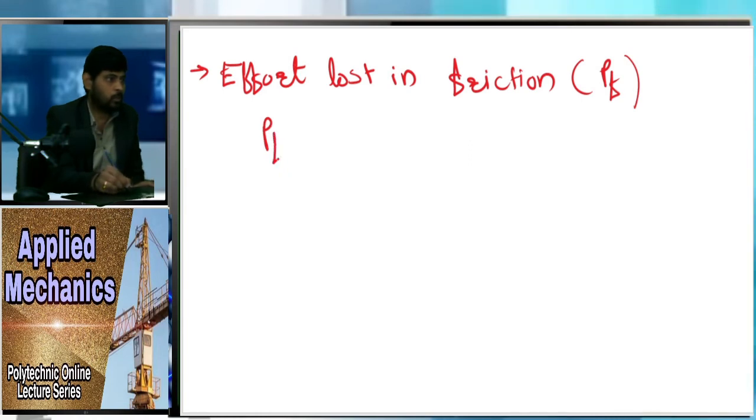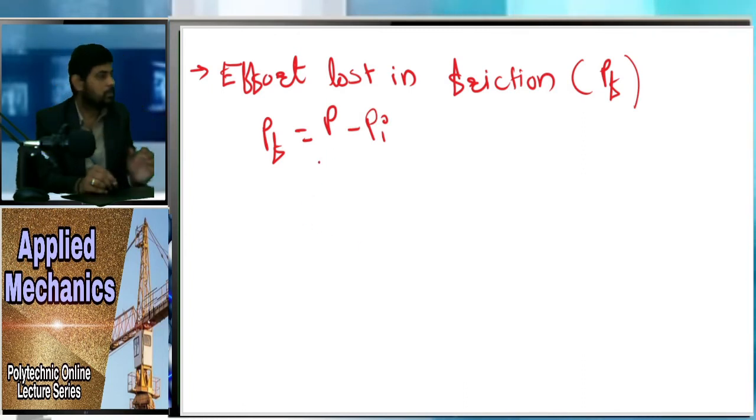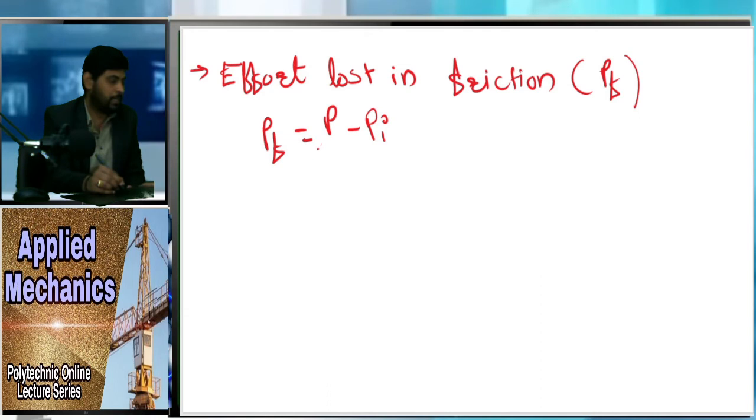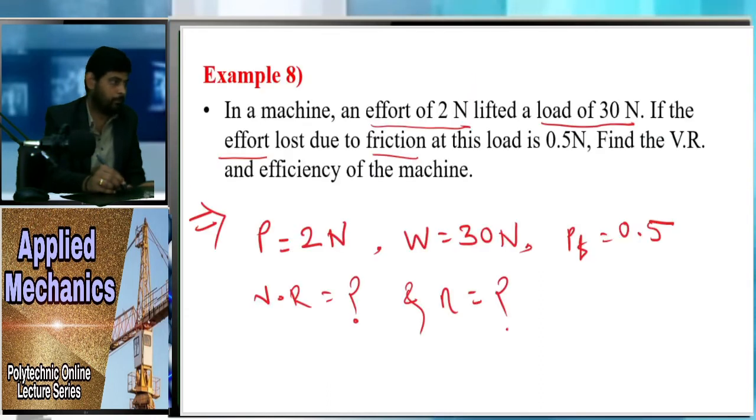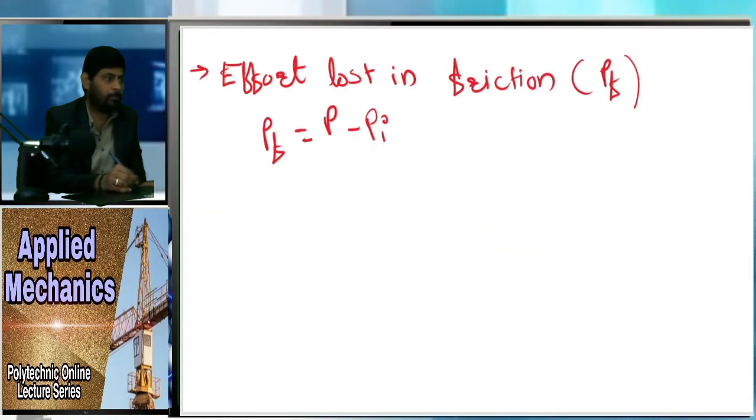So what we know, PF is equal to P minus PI. We know this term. The value of PF is given to us, P is given to us here. We know the value of P and the value of PF, so we can easily find out the value of PI.